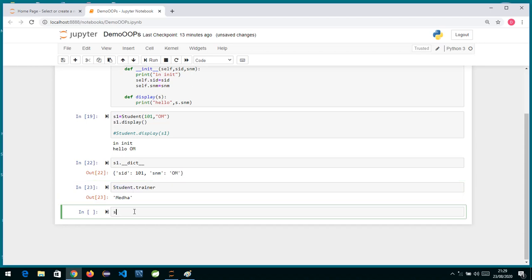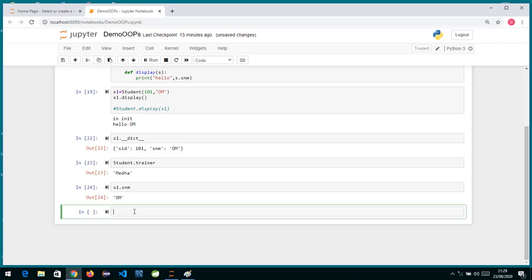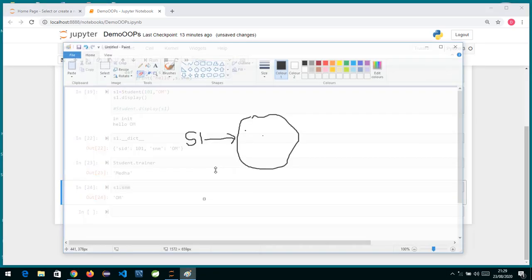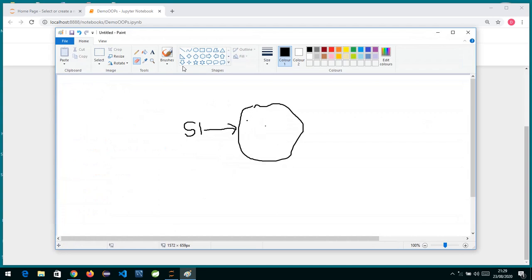And if I want to refer to an instance variable, I will say s1, the object reference, dot snm. If I say snm, that is the name, you can get Om over here. So to refer to an instance variable, we have to tell of which object. See, these variables snm, sid are created per object. So inside this object, we have a thing over here.